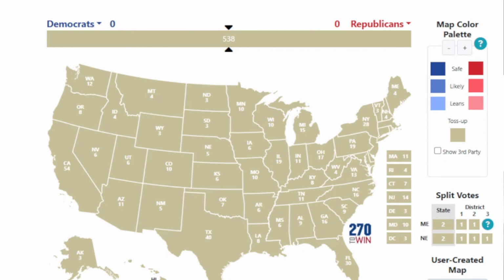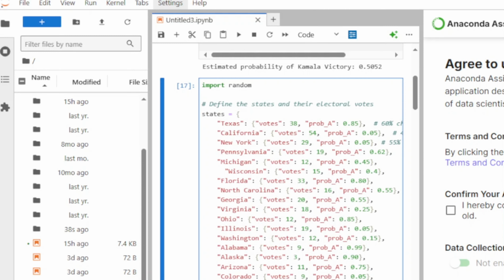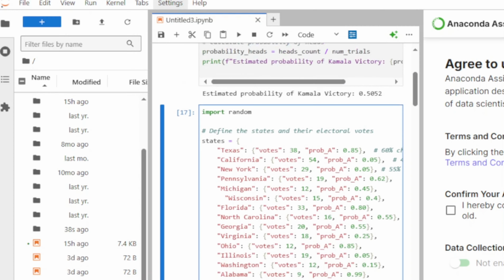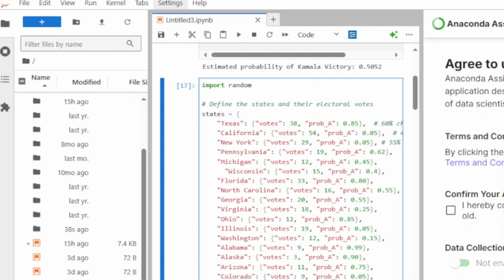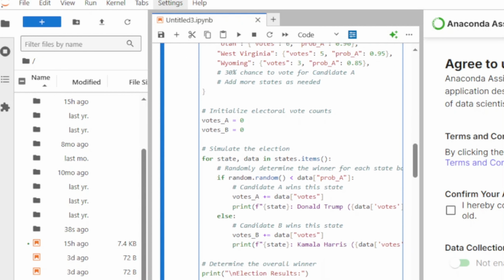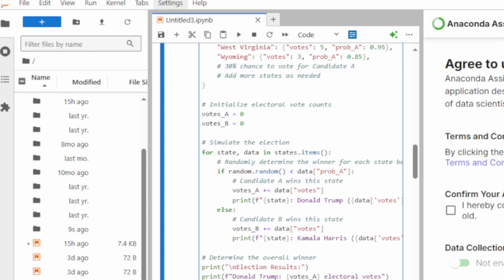Hello, ladies and gentlemen. So, as you can see, what I have here before you is a blank map depicting each and every single state and their allegiance to one party or the other in the United States presidential election. In order to accomplish this, I actually wrote a pretty neat program in Python that will determine the probability of one state going to either candidate. So, for candidate A, I have selected it to be Donald Trump. Candidate B will be Kamala Harris.